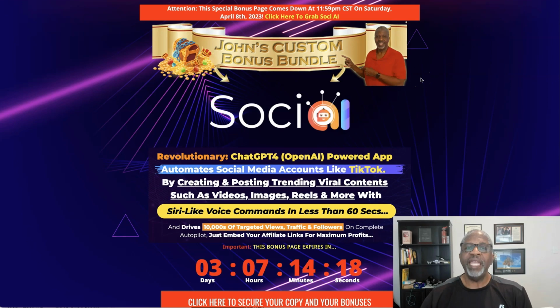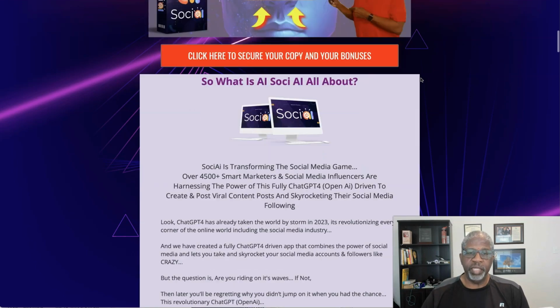Soci AI, a revolutionary ChatGPT4 powered app. Automate social media accounts like TikTok and a whole lot more by creating and posting trending viral content such as videos, images, reels, and more with Siri-like voice commands in less than 60 seconds. So this can add tens of thousands of targeted views and traffic and followers on autopilot. Just embed your affiliate links for maximum profit. Let's talk a little bit more about it here.